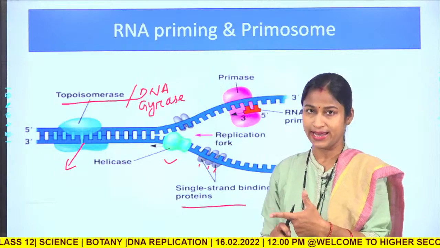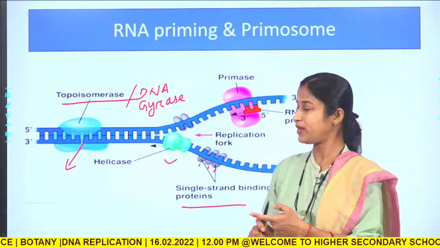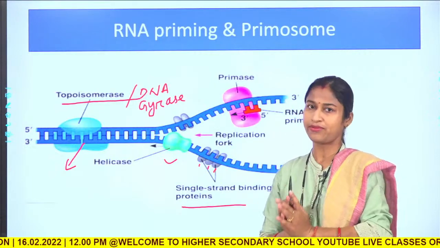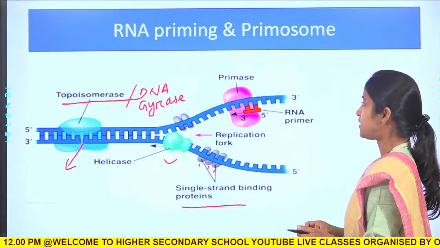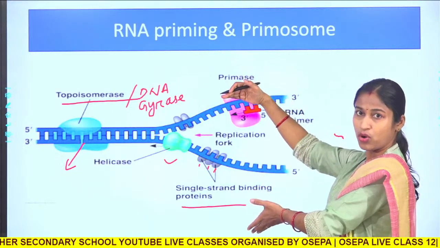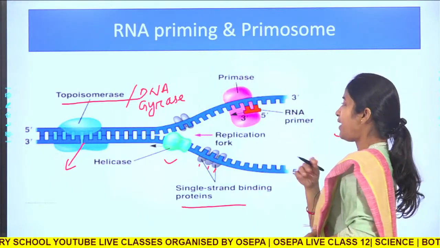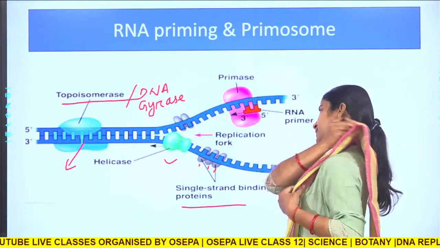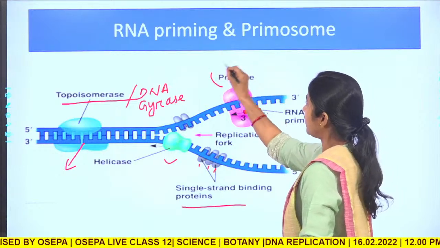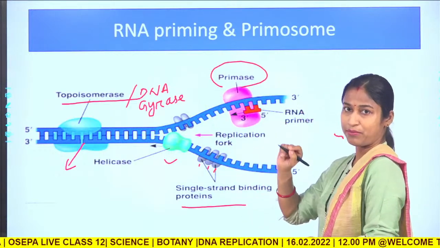So first is helicase, then topoisomerase, then single stranded binding protein. These three we have completed. Now next, as the single strand DNA molecules are generated, another molecule comes into the picture, that is the primase molecule.